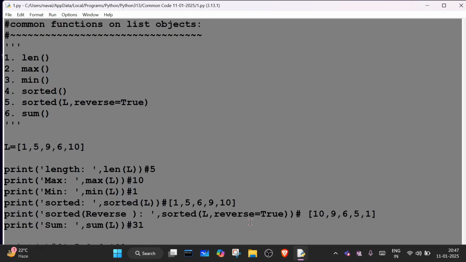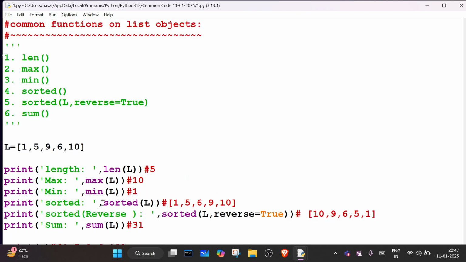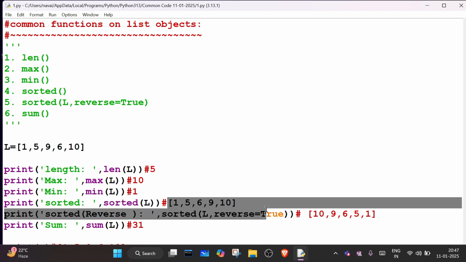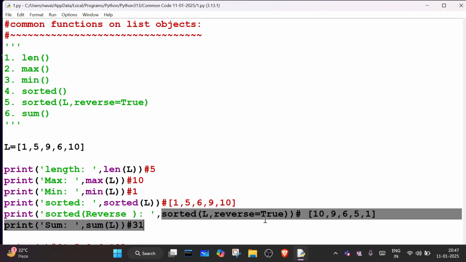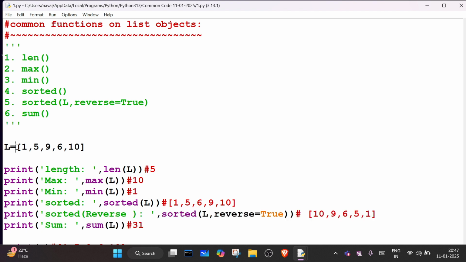Because see, when we do this sorted operation, it is returning a new list. It is not changing the original, it is not modifying it. Instead it is creating one more list object and returning it. This also returns a new list and does not modify the original list.